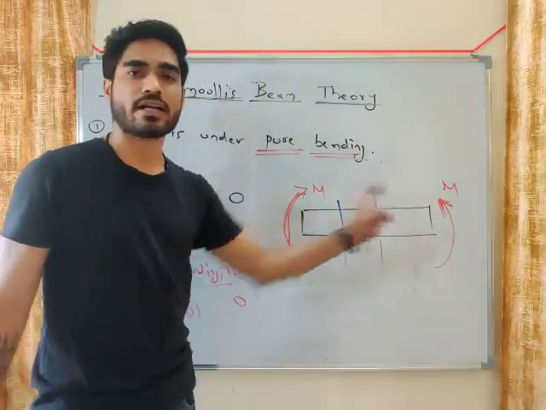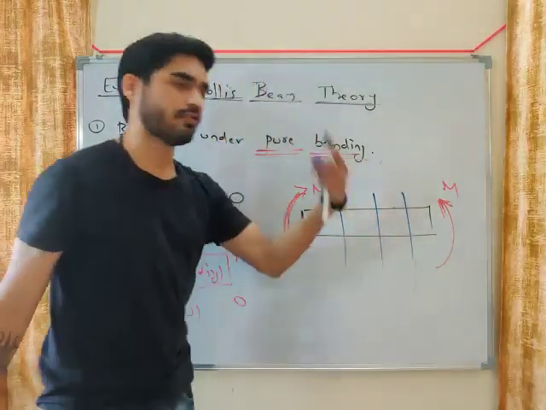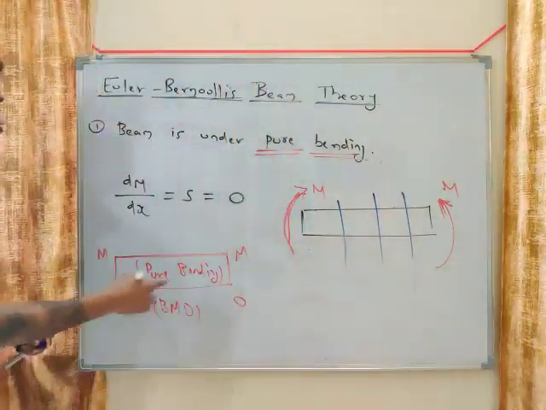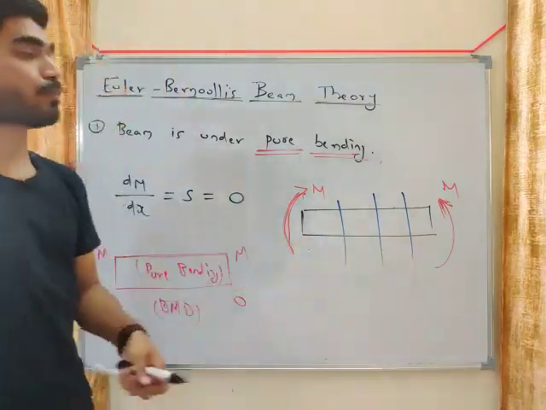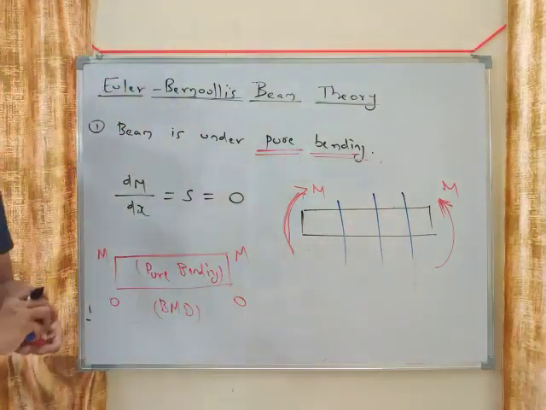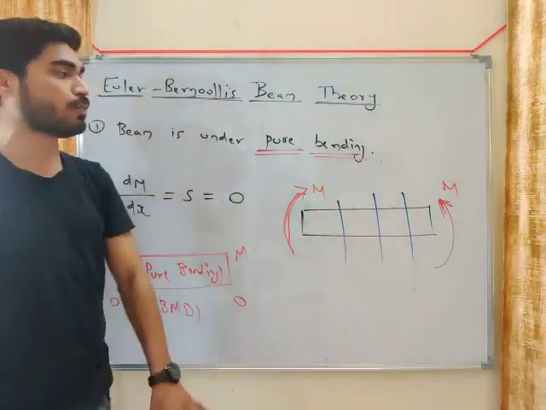What will be the bending moment? From left or from right, it will be M. Consider this section. It will be M. So at every section, the bending moment is constant. So this is known as pure bending, my friend. And it is a very important assumption in Euler-Bernoulli's beam theory.